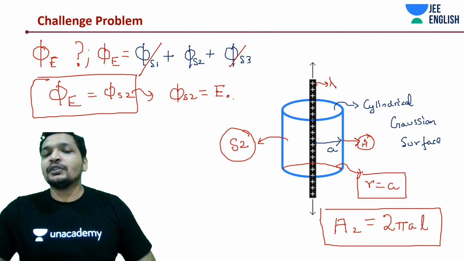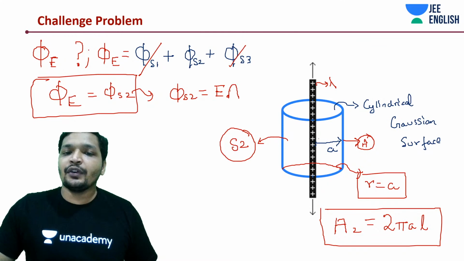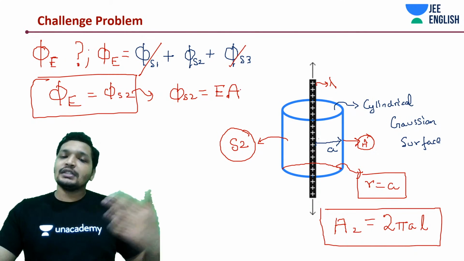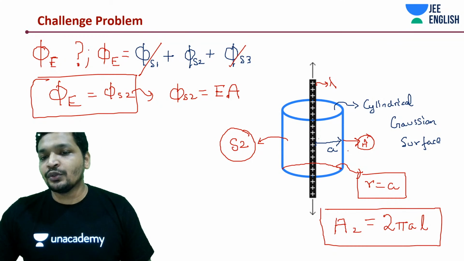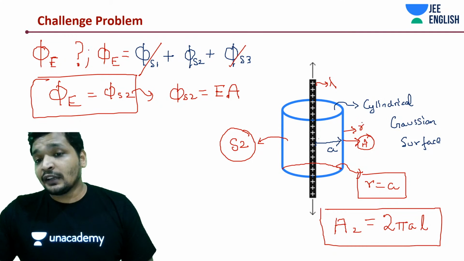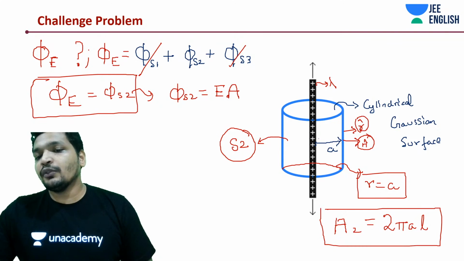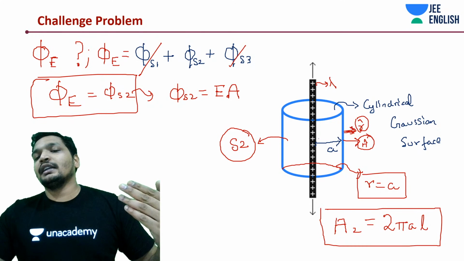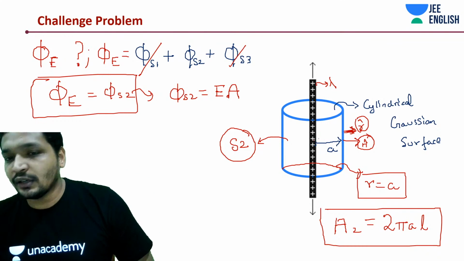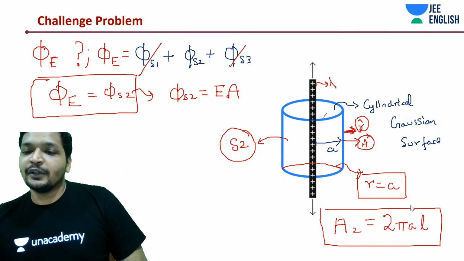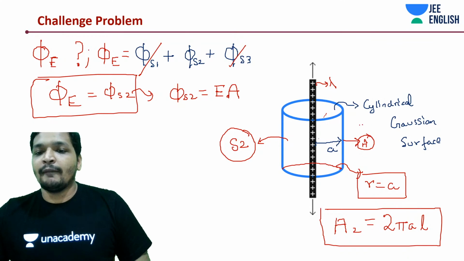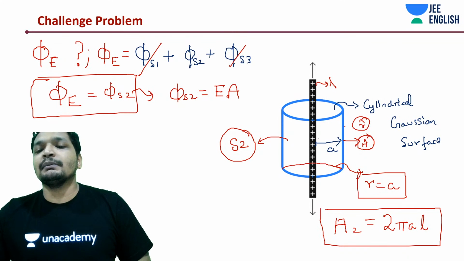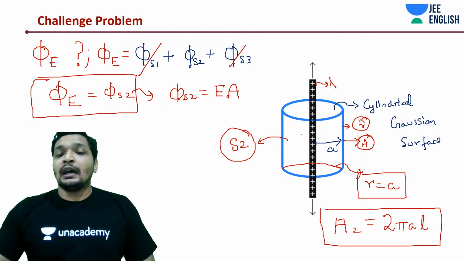We can say both are in the same direction. So we are going to write it as E into A, EA cos 0, n cap. And if R cap is due to the electric field, they both are in the same radial direction along the cylinder. Hence, you'll cancel it out. Okay, really simple, guys. Simple.